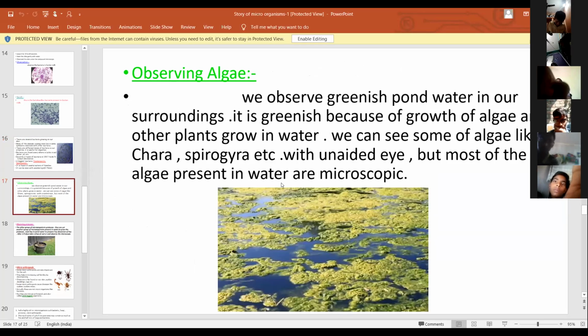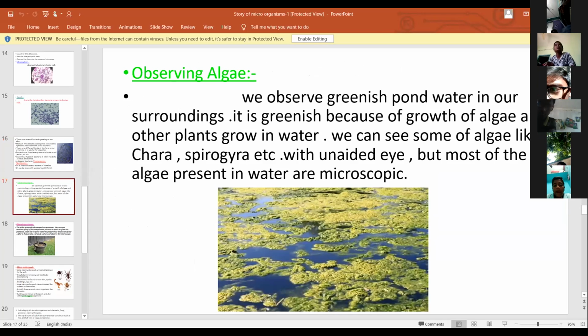Next, observing another group of microorganisms, that is algae. We can see algae in our surroundings, that is ponds, lakes, and in our home.